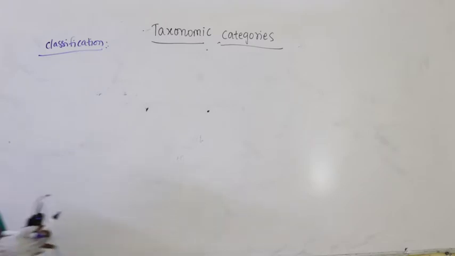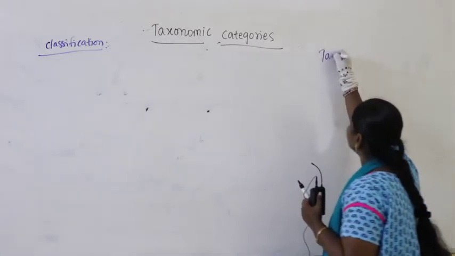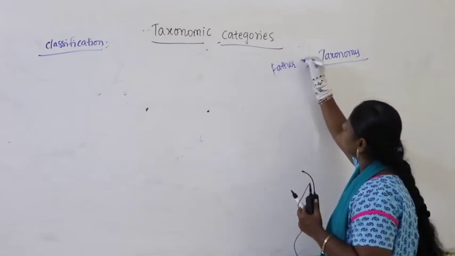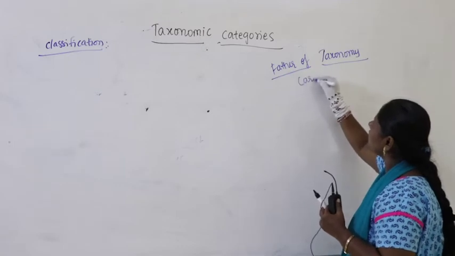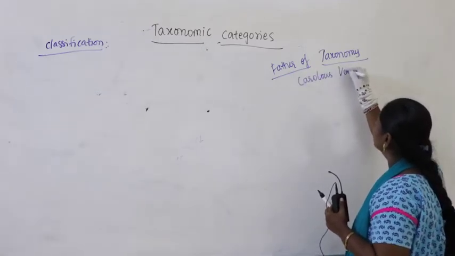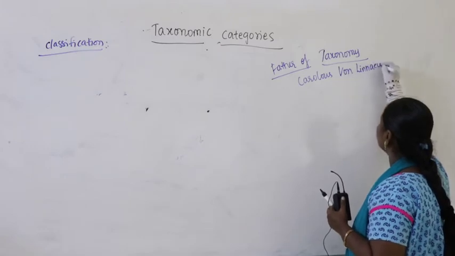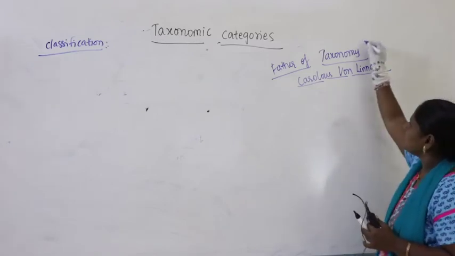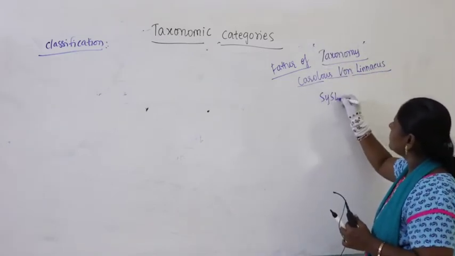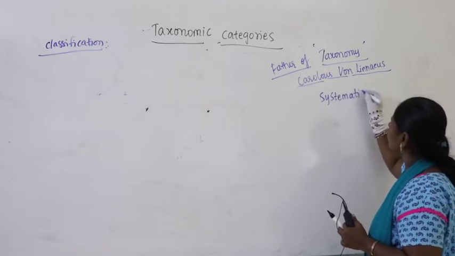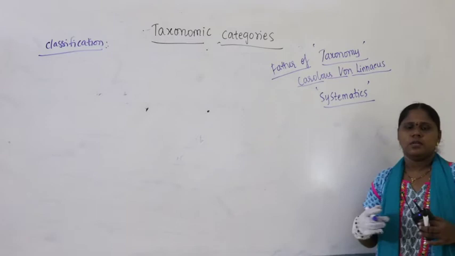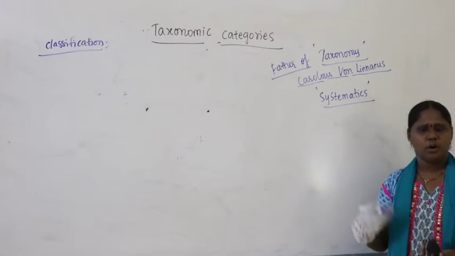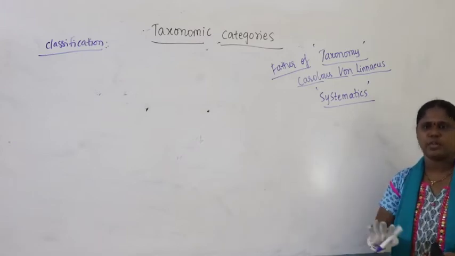Whenever you talk about taxonomy, we have already studied: who is the father of taxonomy? You know that Carolus von Linnaeus, who is referred to as the father of taxonomy. Here, when you take taxonomy, we discussed that taxonomy is related to systematics. So characterization, identification, followed by nomenclature and classification. Four components come under taxonomy.